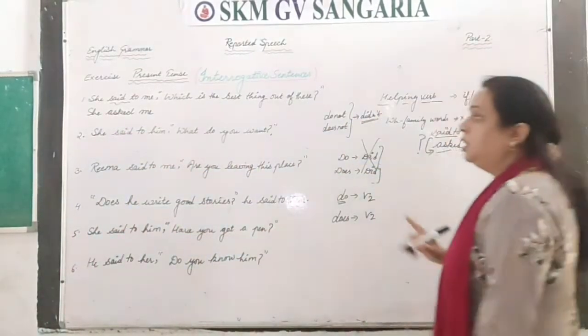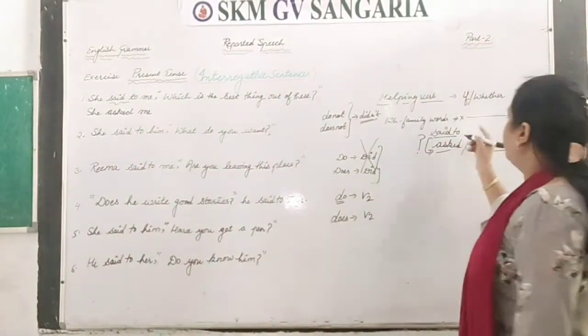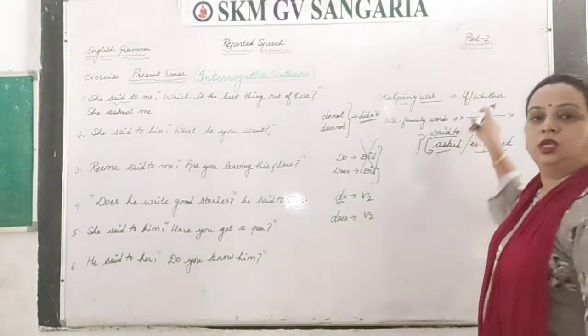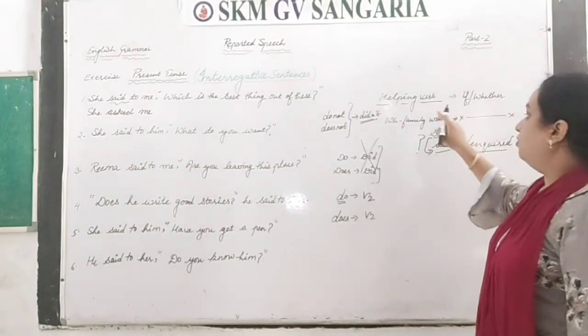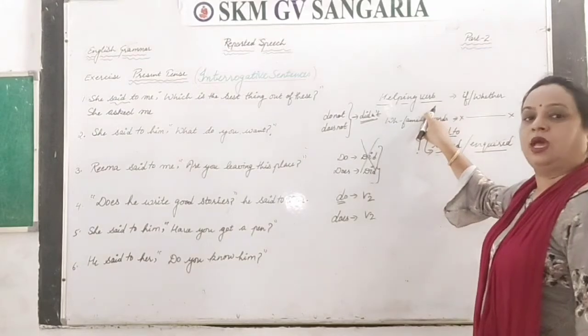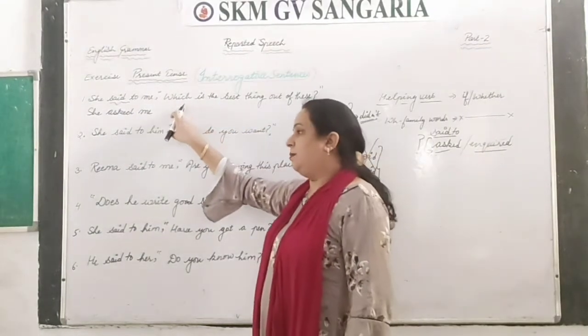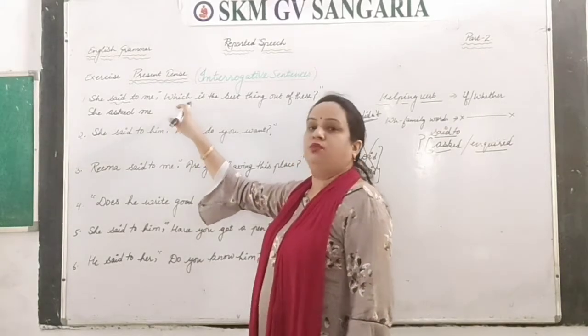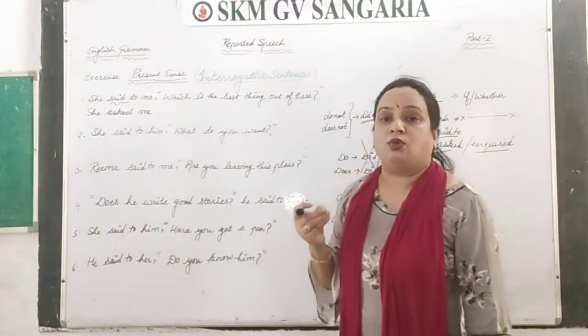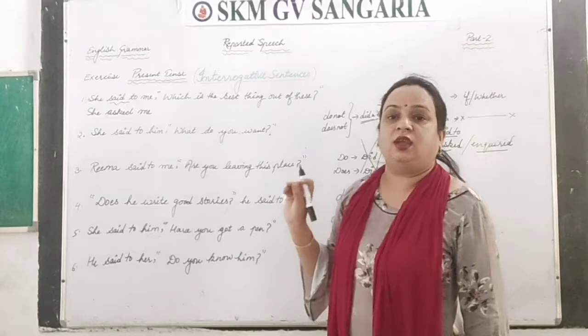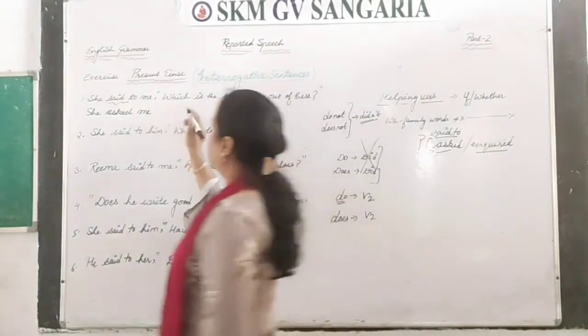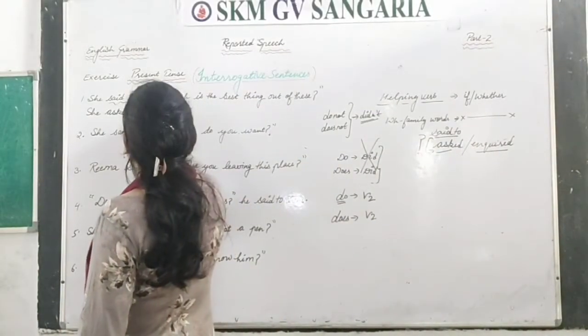Now connect at the place of commas. What you will do? If or whether, but when the sentence is having a helping verb, right? But this sentence is starting with WH family. So the WH family word you will write down without any connecting word. So here it is, she asked me which.